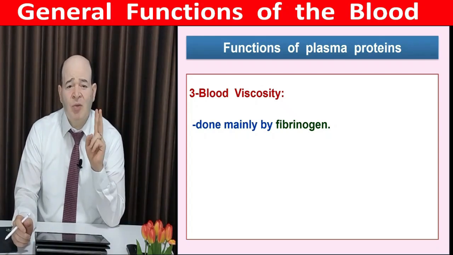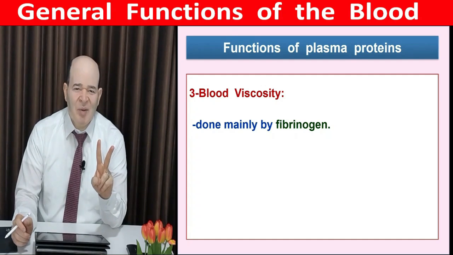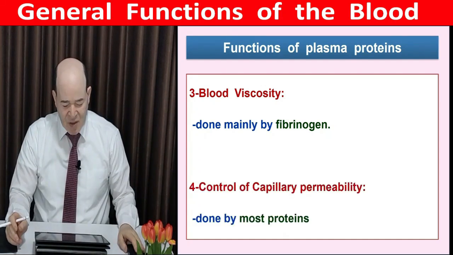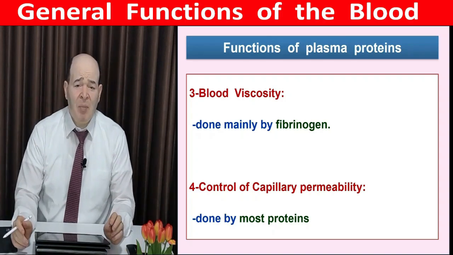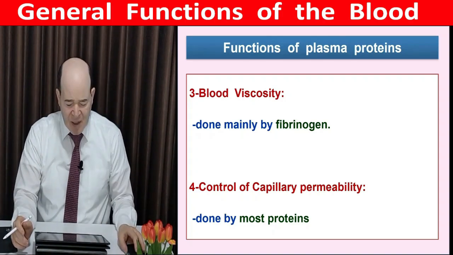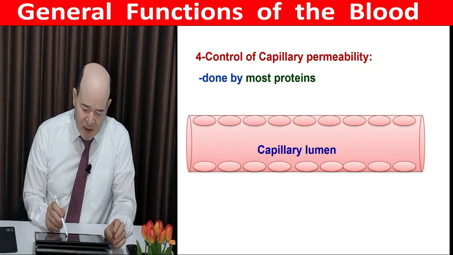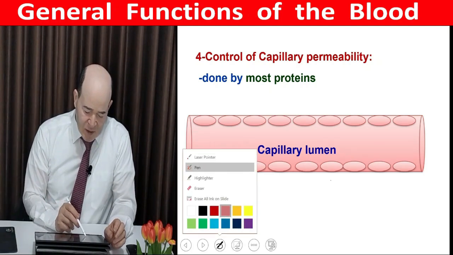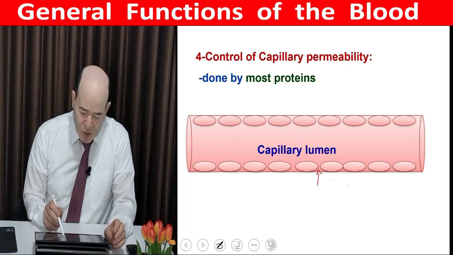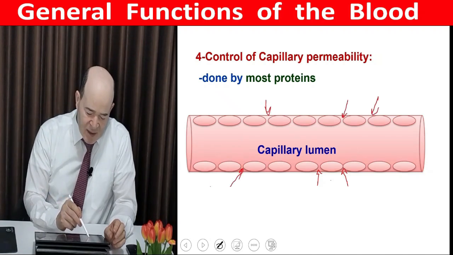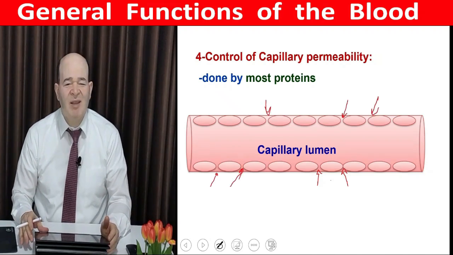Viscosity depends on two main factors inside our body. First, RBCs. Second, fibrinogen. The fourth function is control of capillary permeability. As we know, capillaries are so permeable a structure because in between the endothelial cells, you find many pores, many openings, from which fluids inside the capillary may leak outside the vessel.